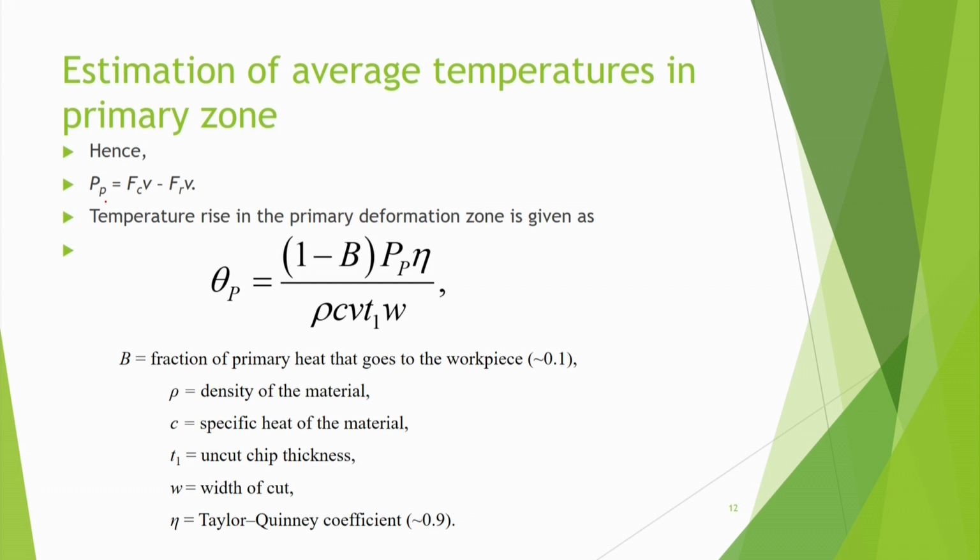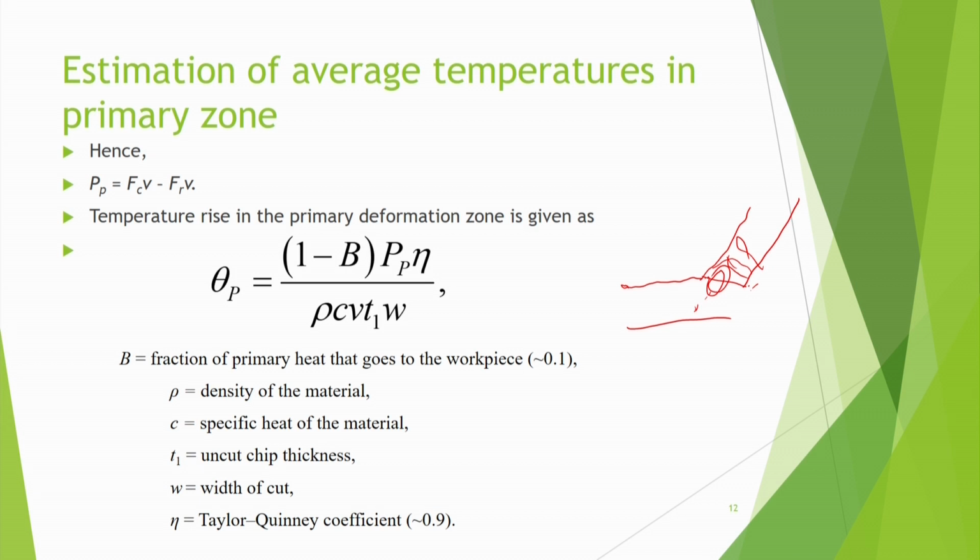We are interested to know the temperature on the other side, that means on the chip side. So suppose I draw it like this, and this material was going like this. Here the heat was generated, then 10% of this I assume goes this side, so 90% remains here, and that 90% of the heat goes this way. So that will raise the temperature of this chip portion, which we are interested in.